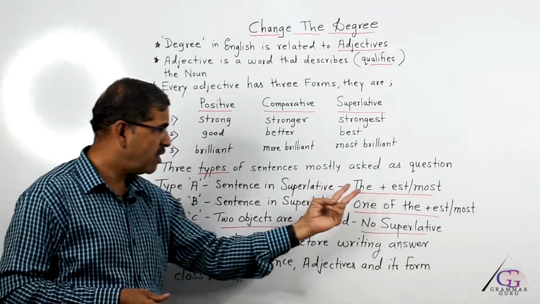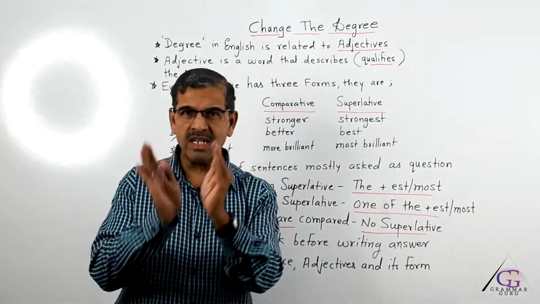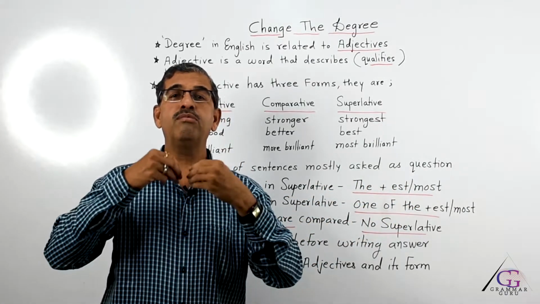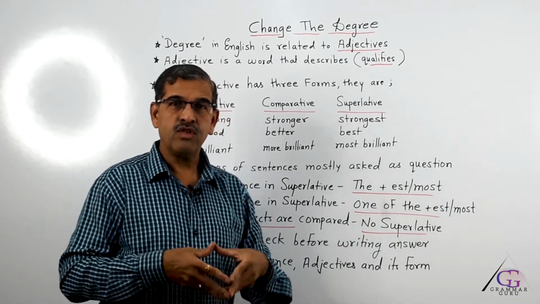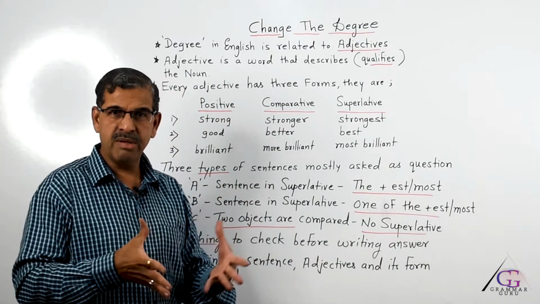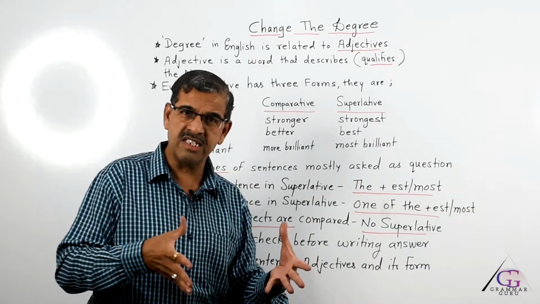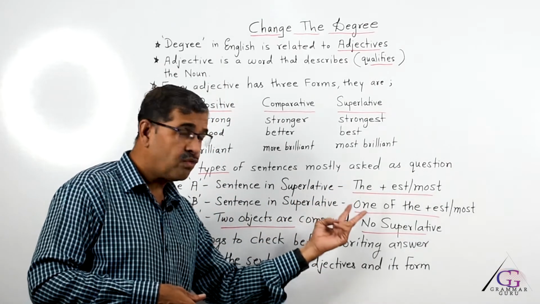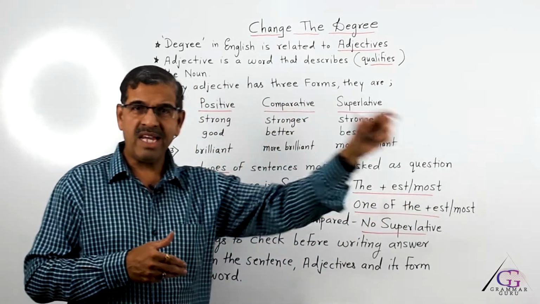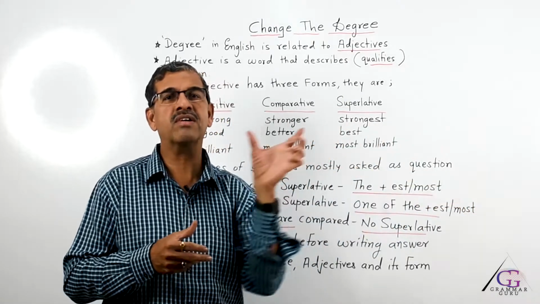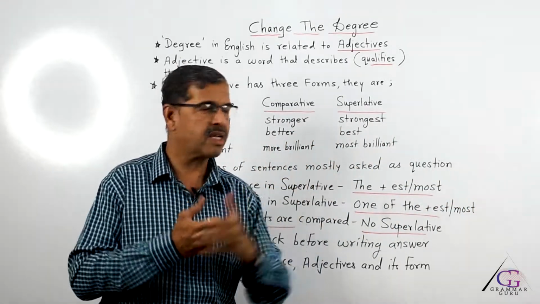In type A, we have only the plus est because the one noun that we talk about is almost not comparable. So, we say the largest, the longest, the biggest, the most beautiful, the most intelligent. In this case, it is "one of the", meaning out of the many from the same class, we are talking about one noun and we are comparing.